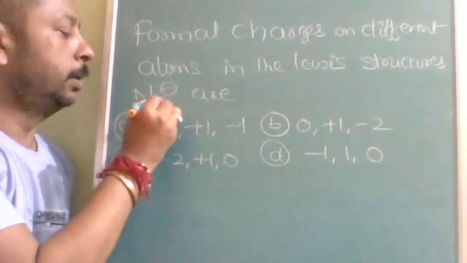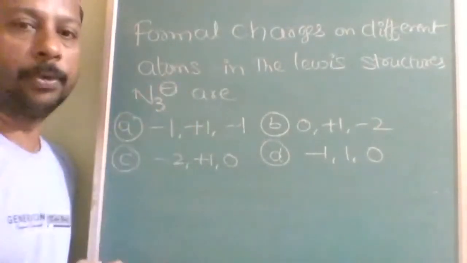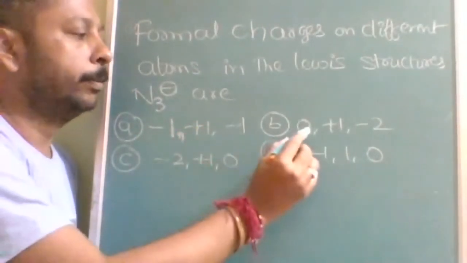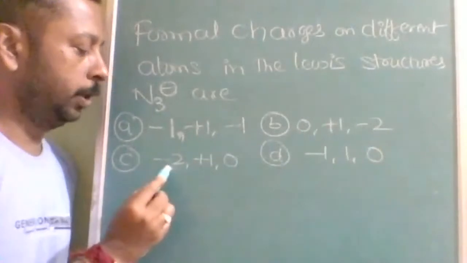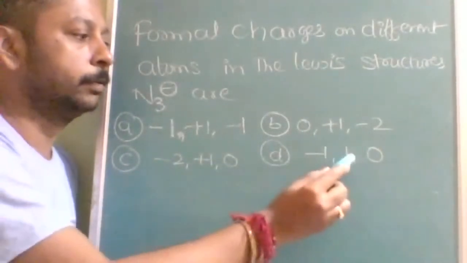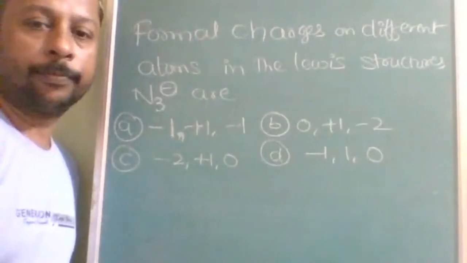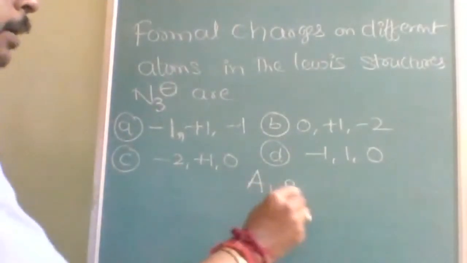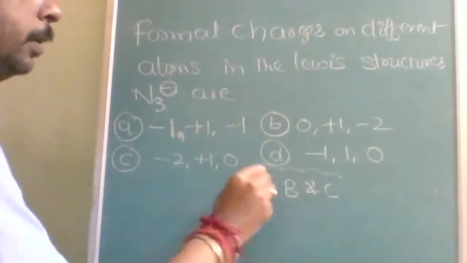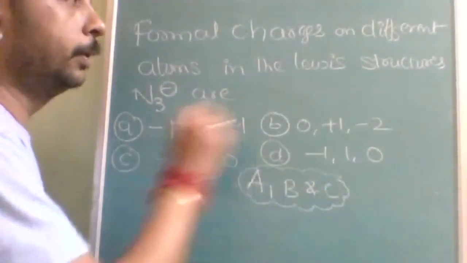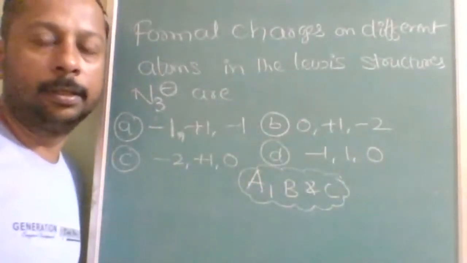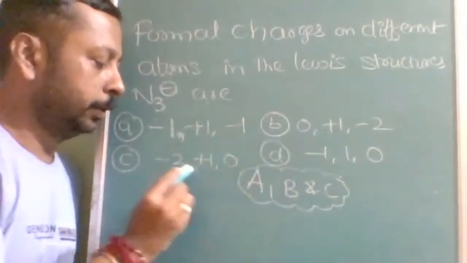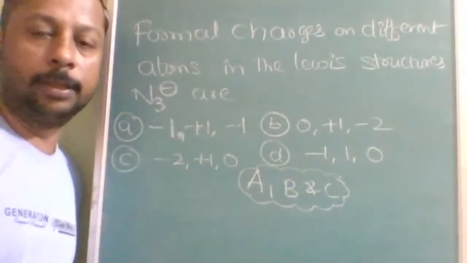Next question is formal charges on different atoms in the Lewis structure of N3 minus. What is the question? N3 minus. Option A: minus 1, plus 1, minus 1. B: 0, plus 1, minus 2. C: minus 2, plus 1, 0. D: minus 1, 1, 0. So here the answer to this question is A, B and C. Actually what you have to do is draw all possible resonating structures. Then you can cross check: A also possible, B also possible and C also possible. Understood?